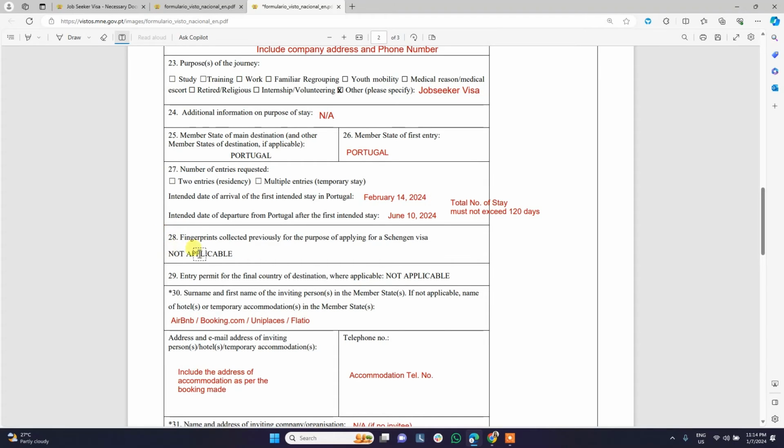For 28, it's not applicable. It's already there in the form. Entry permit for the final country of destination, not applicable as well. This is already in the form.